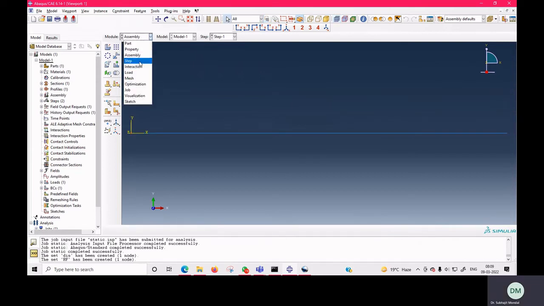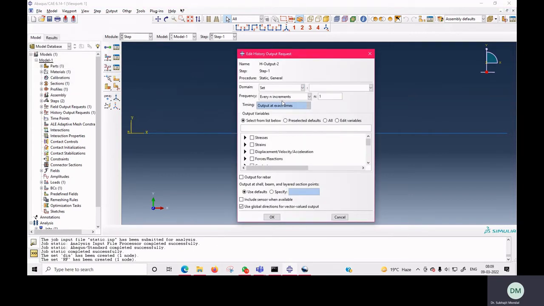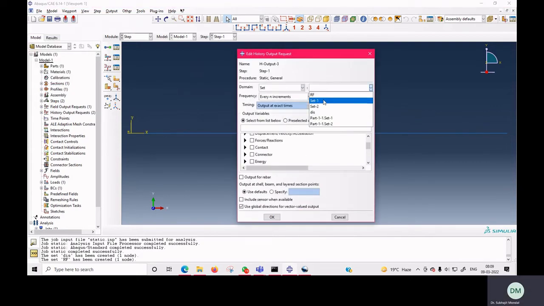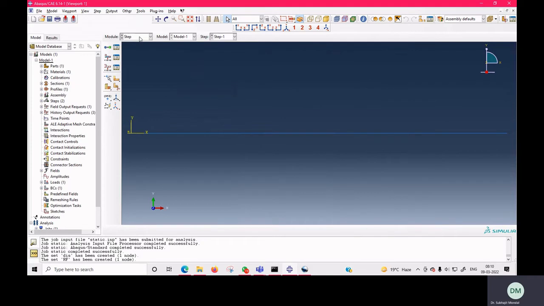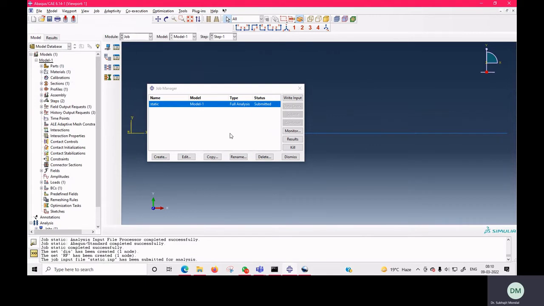Now once you define the set, you have to go to the step, and here you have to go to history output, and then you have to request your displacement. So here we are requesting displacement at the node set of displacement. Another request you have to make is the reaction forces, at the node set of reaction forces, RF. Now we have to submit it again, and then we will see how we can plot it.